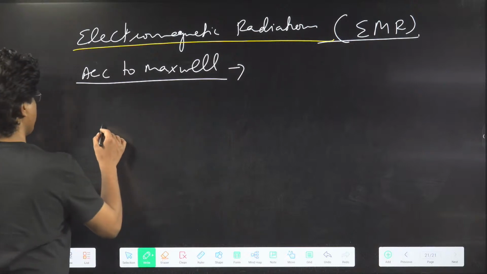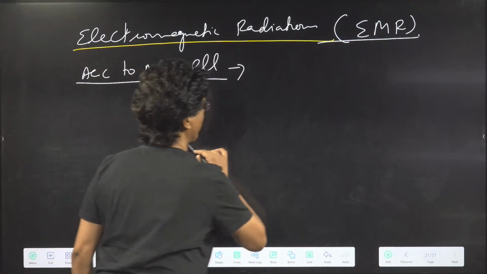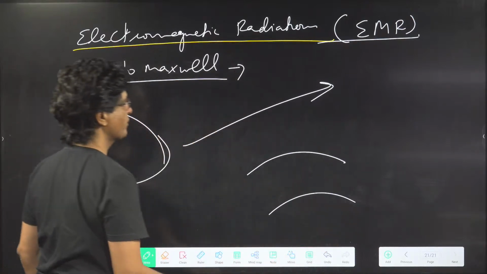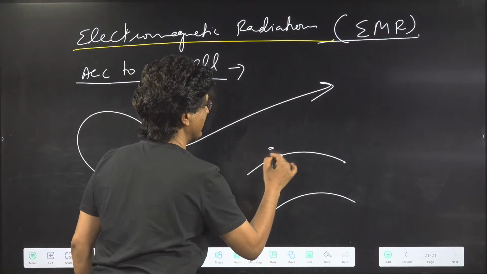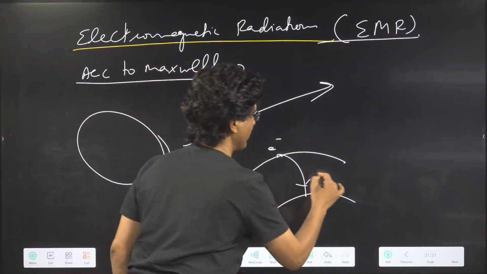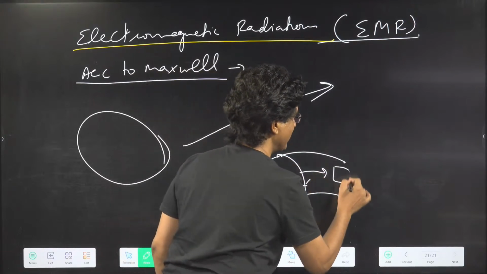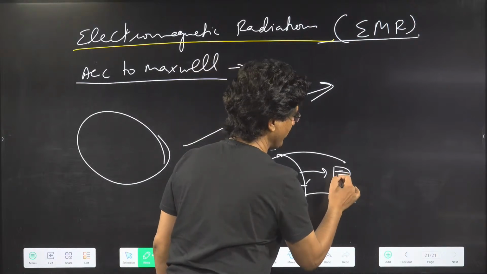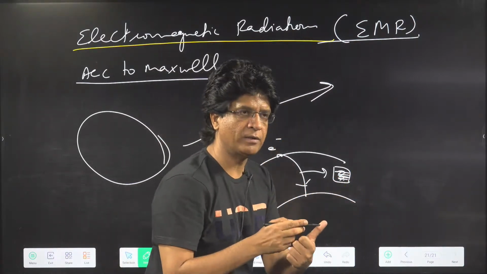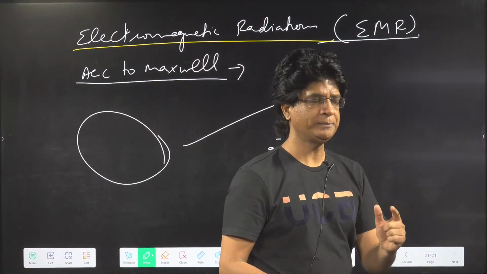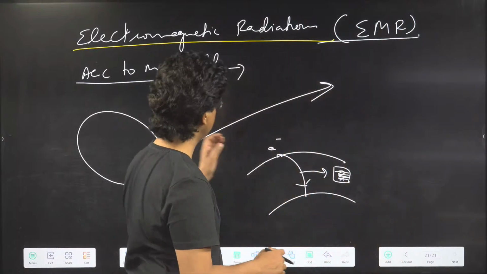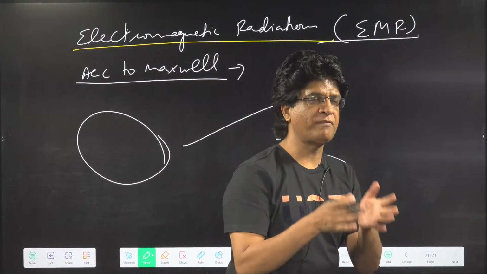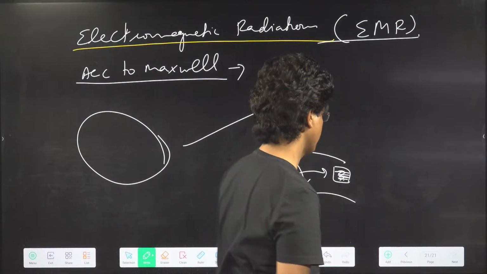So what happens? You know that whenever a charged particle accelerates, or revolves, or jumps, as I told you, suppose for example an electron jumps from here to here, it will lose the energy in the form of electromagnetic radiation. This radiation is the core topic in the hydrogen spectrum, Bohr's theory, and ahead. So whenever an electron jumps or accelerates or revolves, it will keep on losing kinetic energy in the form of electromagnetic radiations.